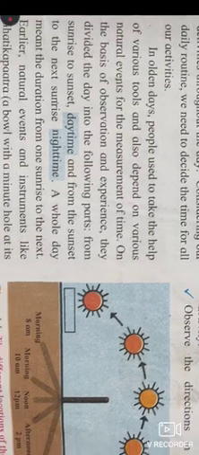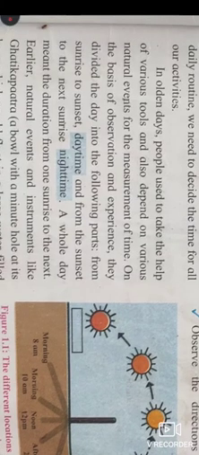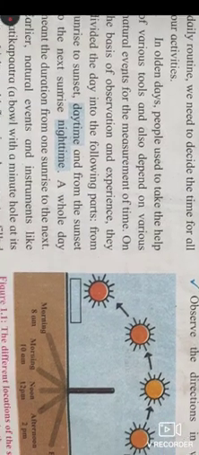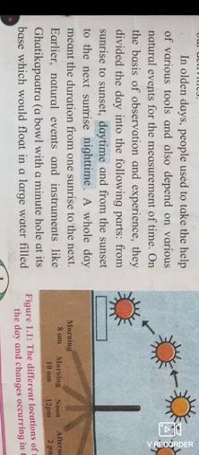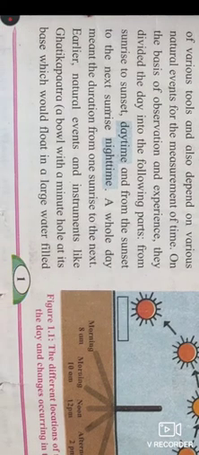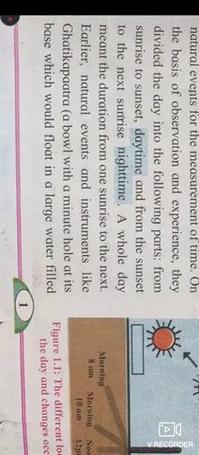In olden days, people used to take the help of various tools and also depended upon various natural events for the measurement of time. On the basis of observation and experience, they divided the day into the following parts: from the sunrise to sunset, daytime, and from the sunset to the next sunrise, night time. The whole day meant the duration from one sunrise to the next.